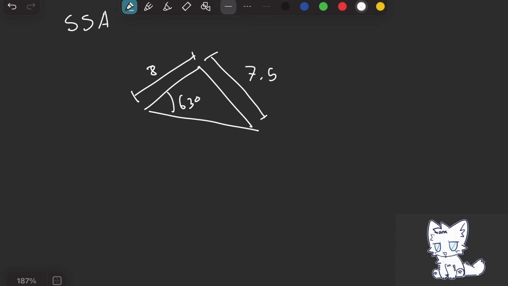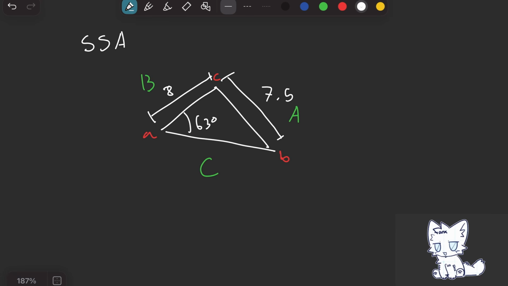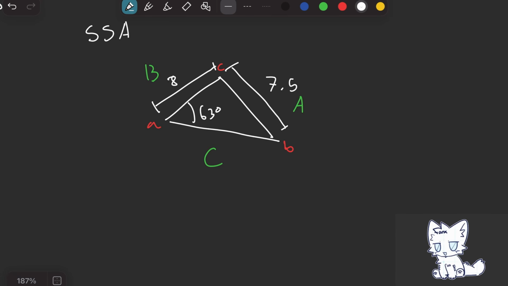Let's go ahead and get started. So let's label this angle A, angle B, angle C, and this is big A, side length A, C, B. All right, so this case is ambiguous, but let's find out why.